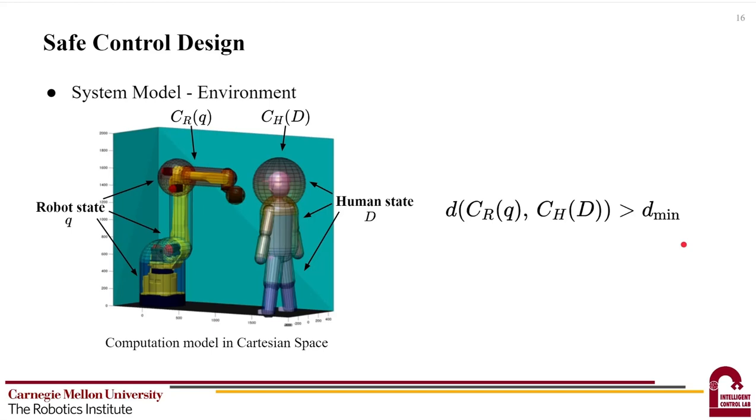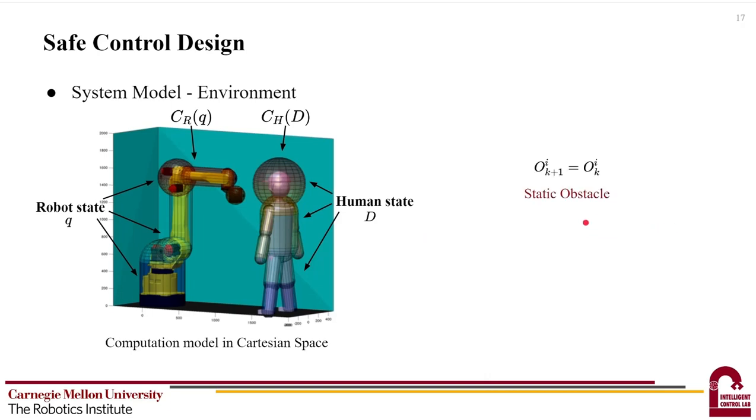Now, since we are interested in avoiding collision between the robot and obstacles, we also model the environment. To simplify the computation, we represent the geometry of both the robot and obstacles using capsules. In the human-robot interaction case, we denote the capsules of the robot and the human as CR and CH respectively. Then we need to ensure that the distance between CR and CH is always above some threshold d_min.